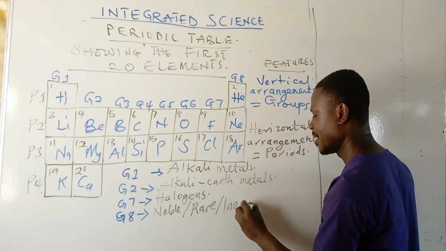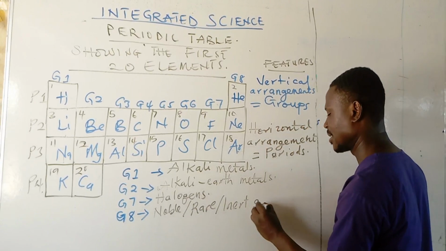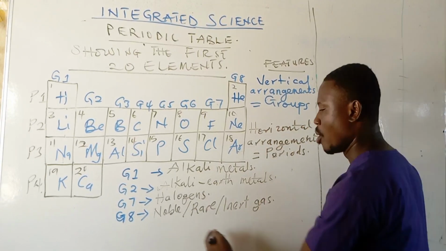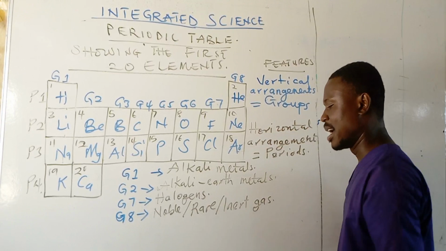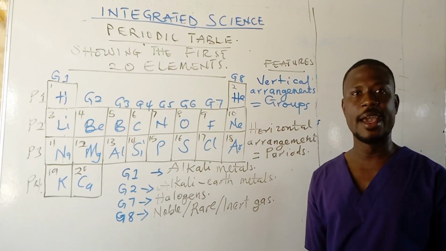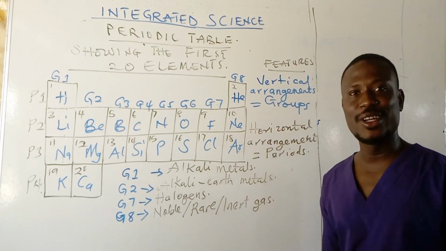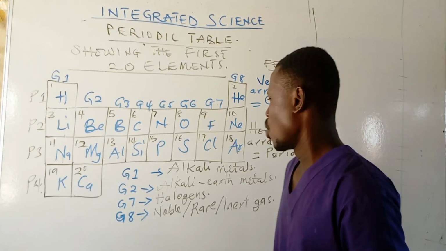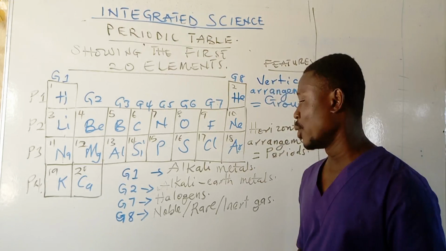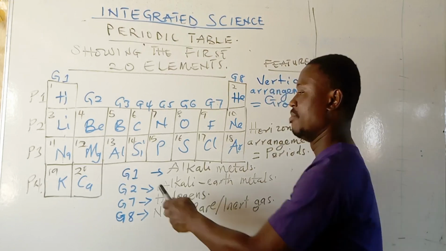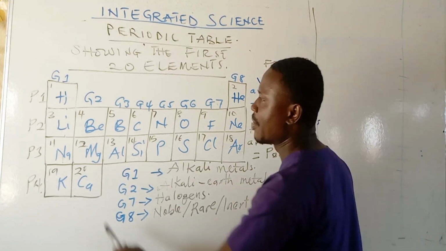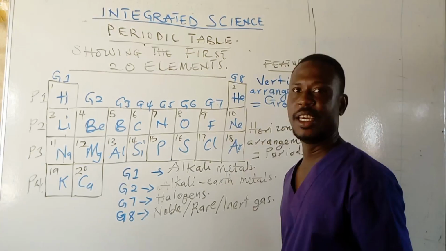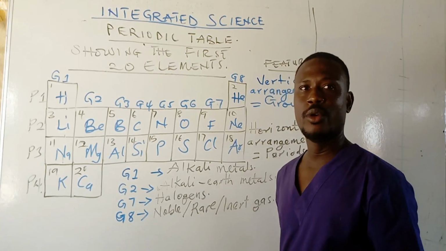The noble gases, their characteristic feature is that they have a fully filled electronic shell. So you can bear with me that helium has a single shell, the K shell, and the K shell takes a maximum of 2 electrons. That is why helium is placed under noble gases.